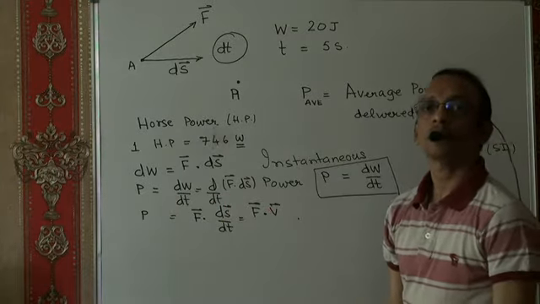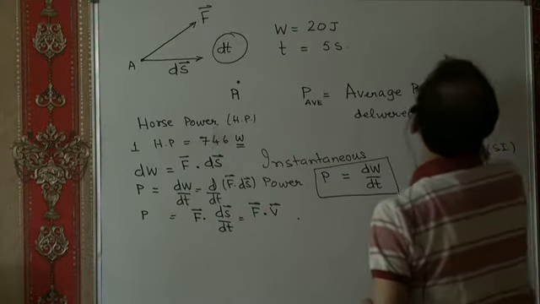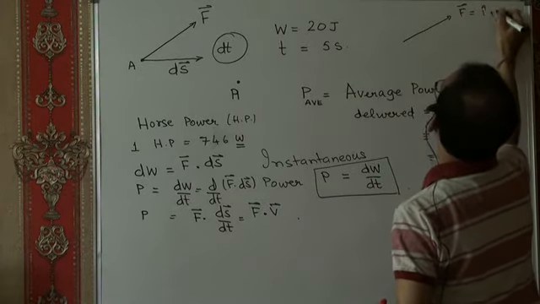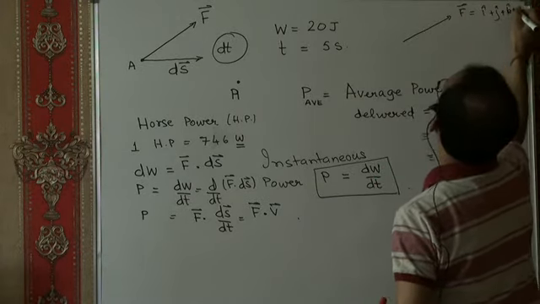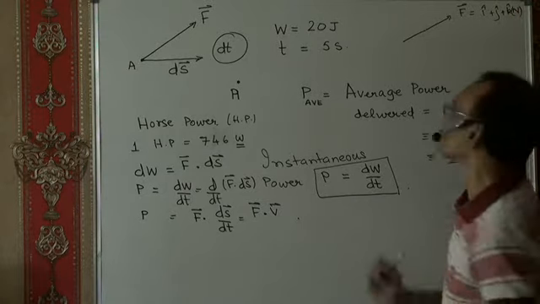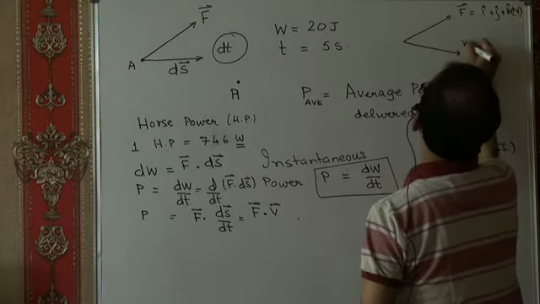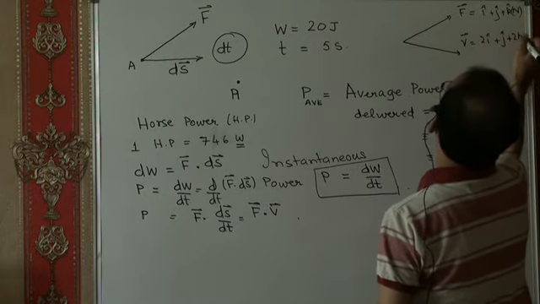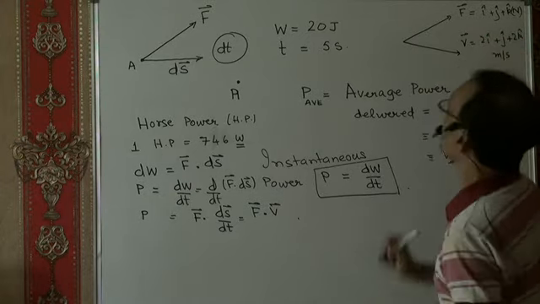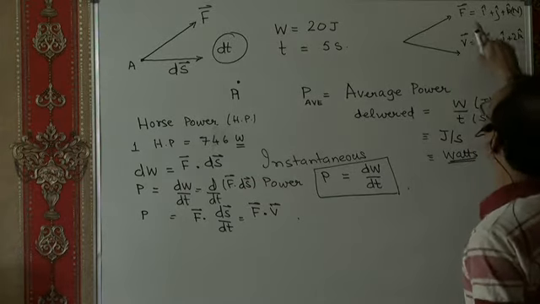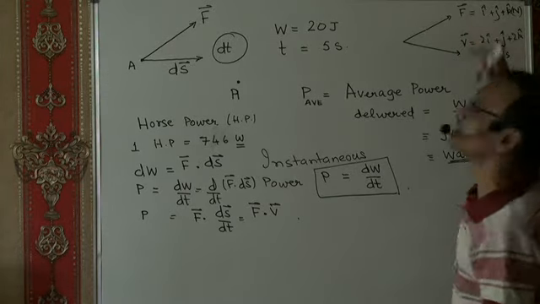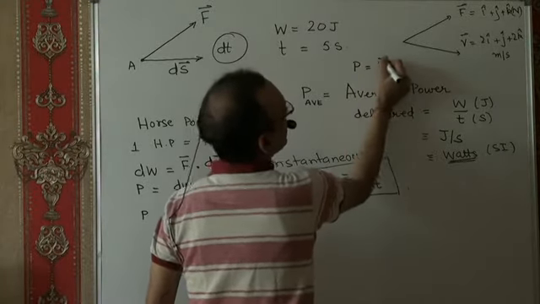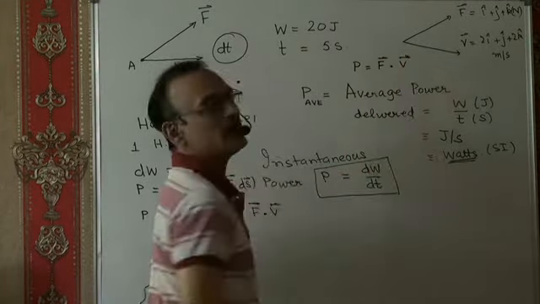Now, suppose there is a force F which is i plus j plus k newtons acting on a particle at an instant when its velocity is, say, 2i plus j plus 2k meters per second. Now the question is, at this instant, what is the power delivered by this force? The instantaneous power delivered by this force is going to be F dot v.